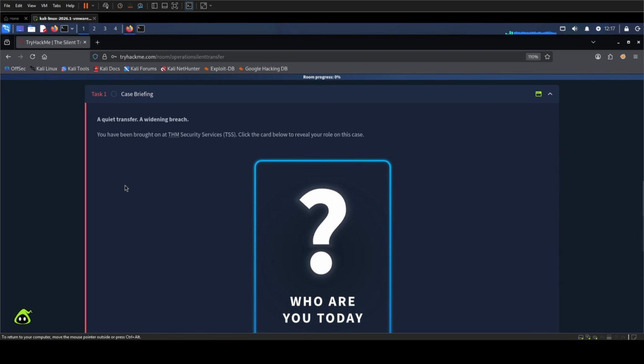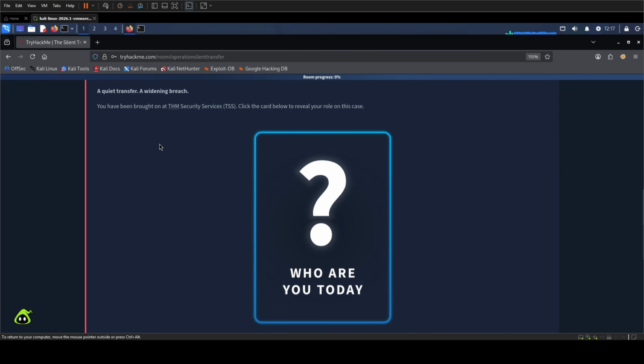This is a Max room focused on threat hunting and network forensics. The room estimates 60 minutes, but that is lab completion time, not a target for this walkthrough. I am going to slow down whenever a field changes the investigation and compress the repeated filtering once the pattern is clear. Task 1 is the case briefing.